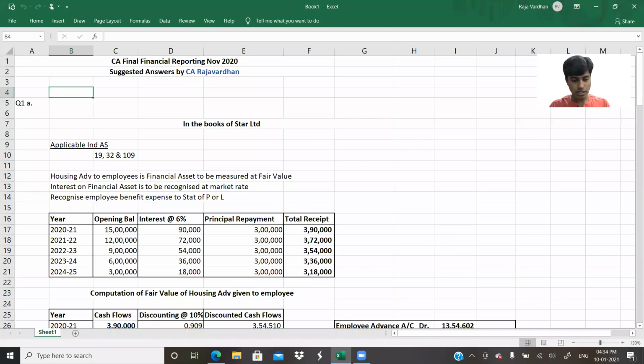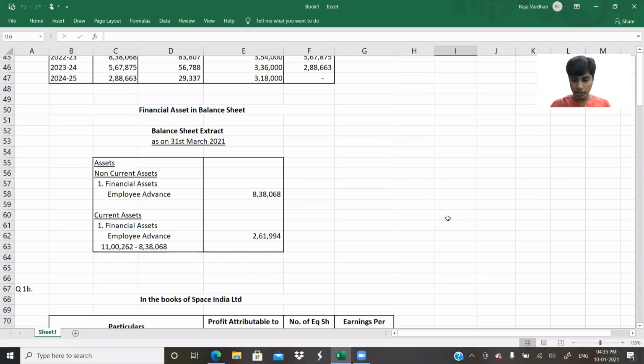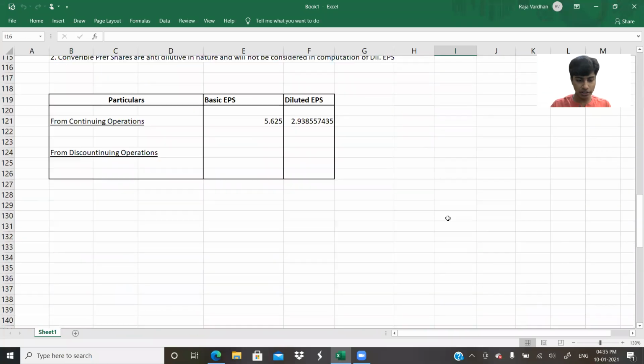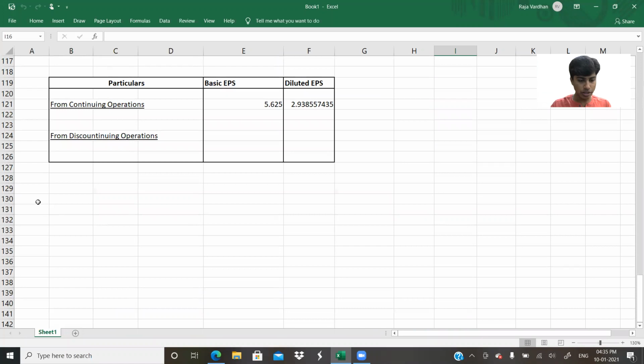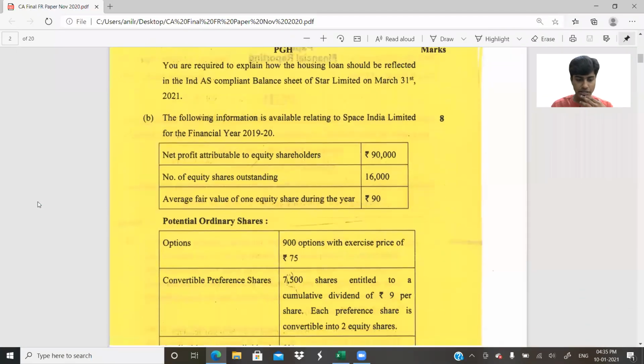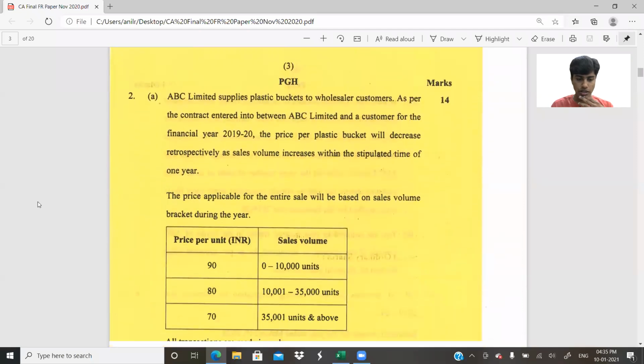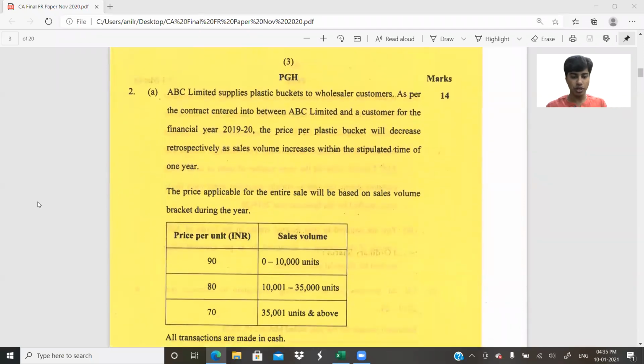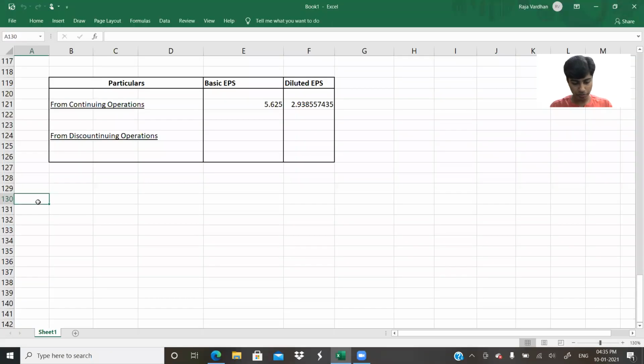So this is our question number 1A and 1B, which we had done the other day. Today we'll be doing question number 2A. PGH is the subject code. Come on, let's do question number 2A now. Solution to question number 2A.